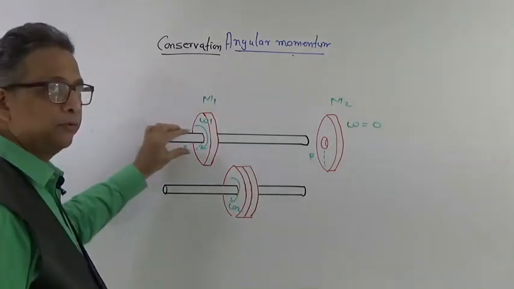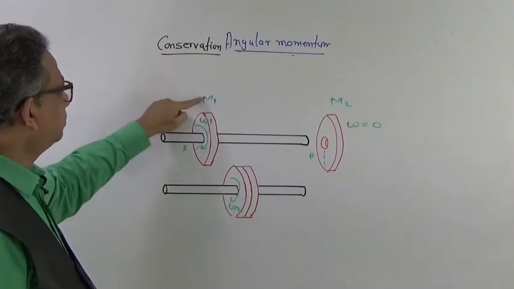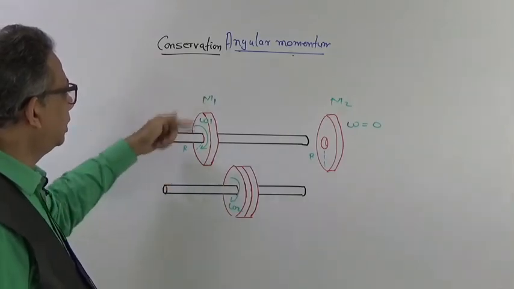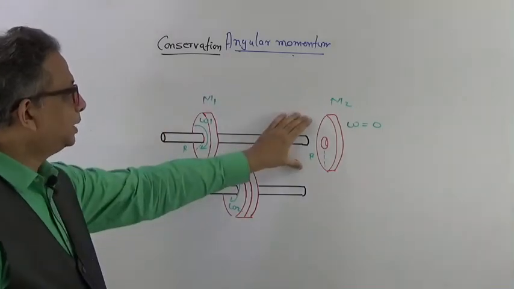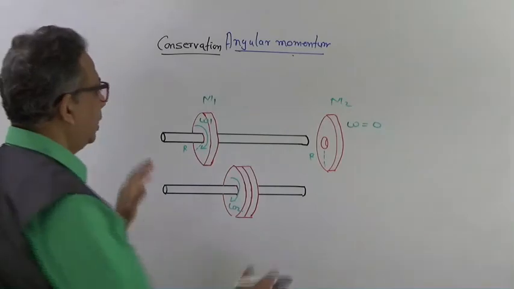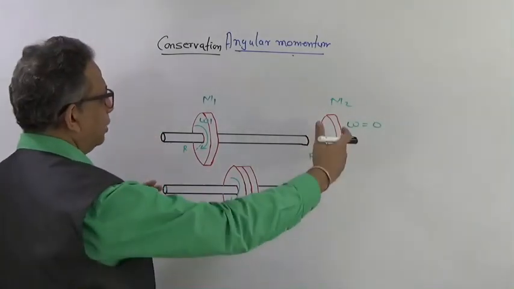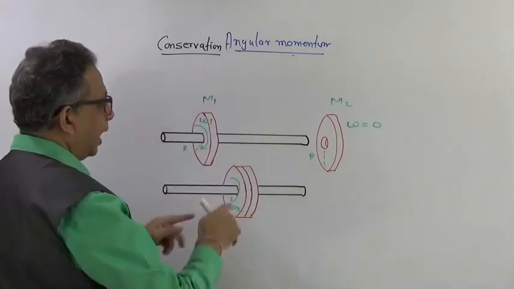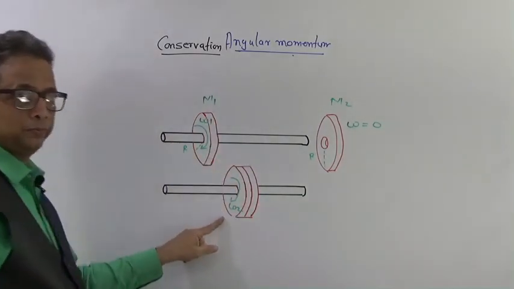This is a shaft on which there is a disc whose mass is m1 and radius r, already rotating at angular velocity omega 1. Now this second disc is a stationary disc, it does not have any velocity. While it is rotating, I am just pushing it inside, it goes and sticks to this, and then both of them start moving with an angular velocity omega 2, correct?